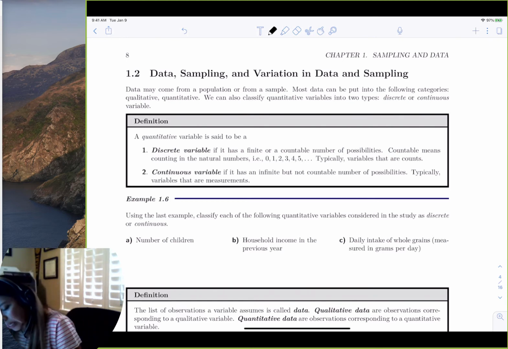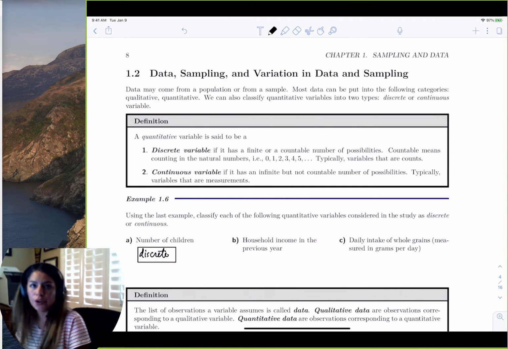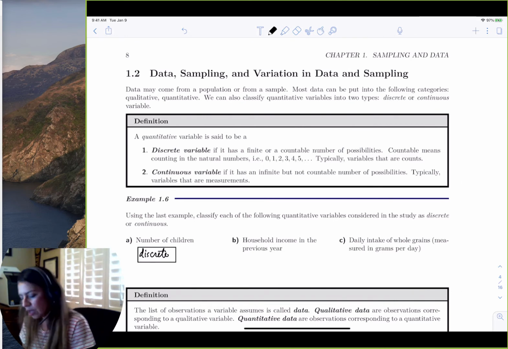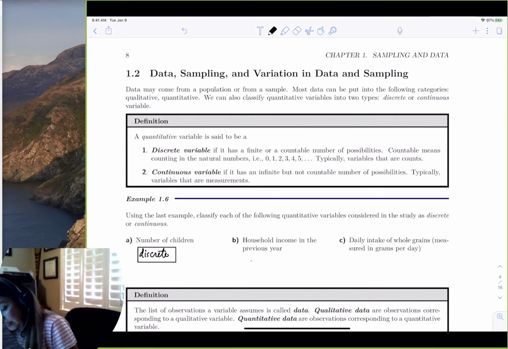So that would be discrete. The household income in a previous year. Well, we definitely can have more than whole numbers, right? We could have made 200,085 dollars and some cents last year, right? So this would be continuous.